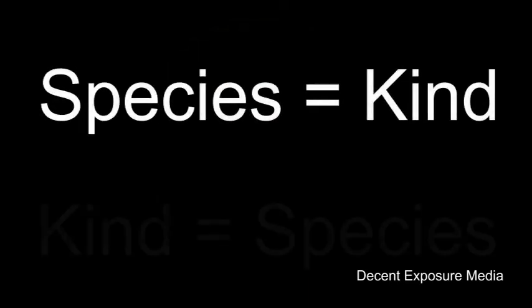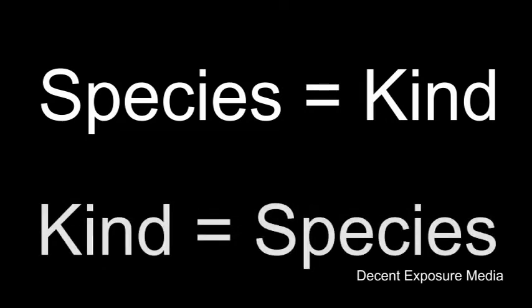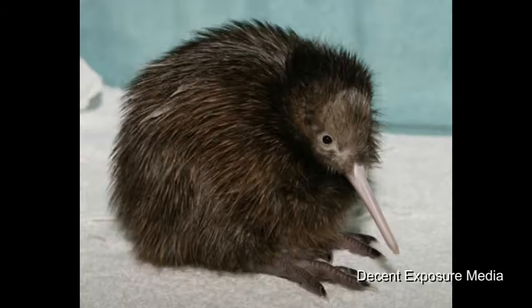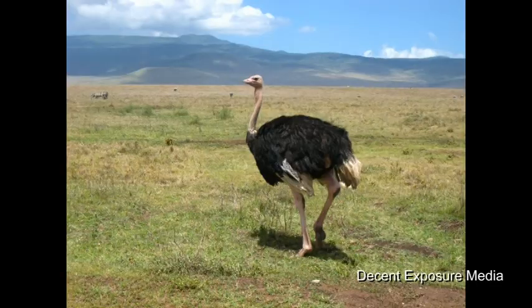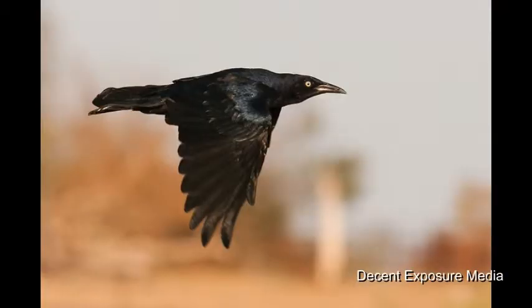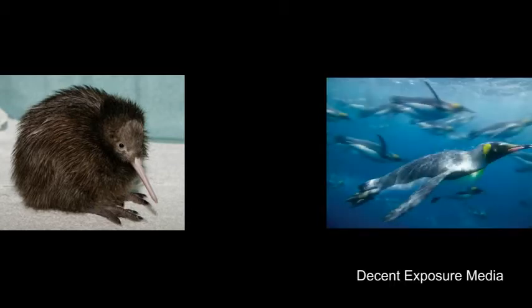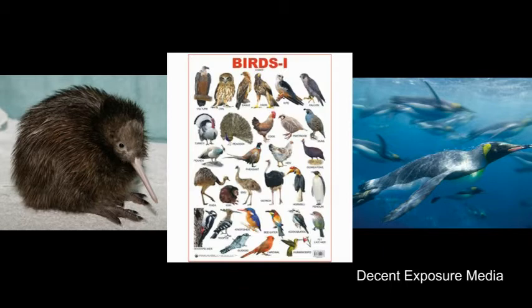So when it comes to biology, we can use the term species and kind interchangeably. There is no confusion. There are many species or kinds of birds, from the land-dwelling kiwi or ostrich to the flying falcon, grackle, or hummingbird, even to the swimming penguins. But since a kiwi looks drastically different from the penguin, does it make a kiwi not a bird? Of course not. The kiwi is another kind or species of bird.